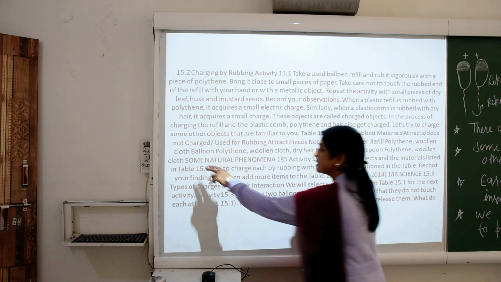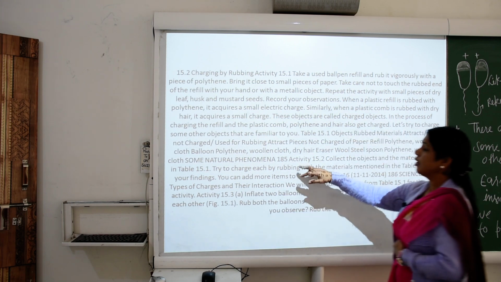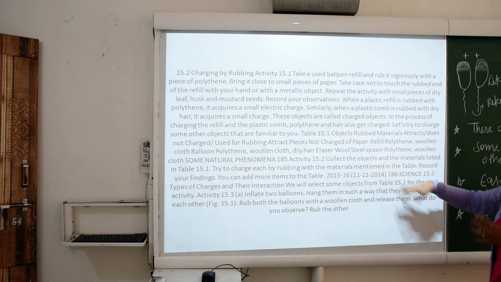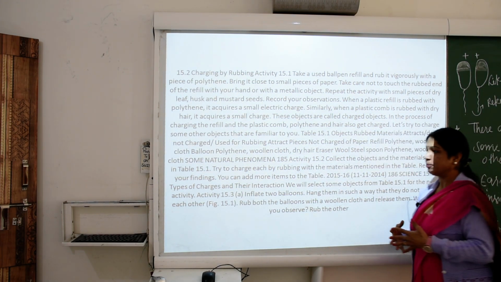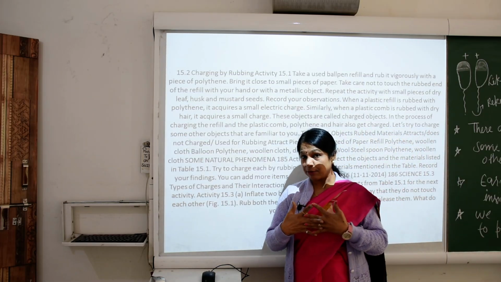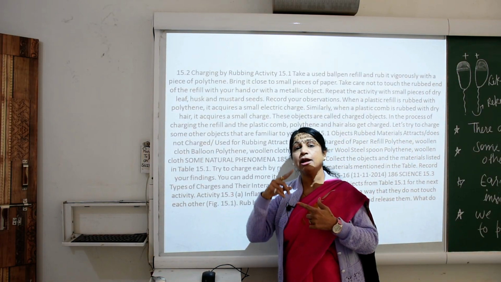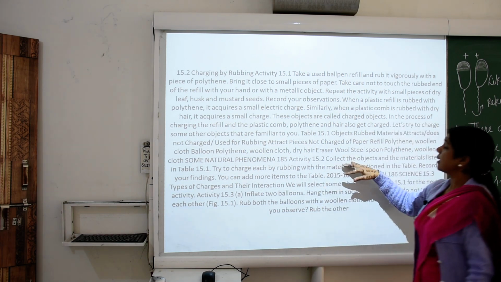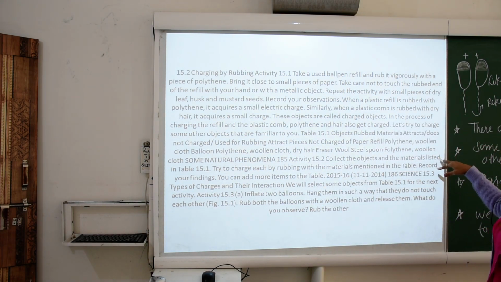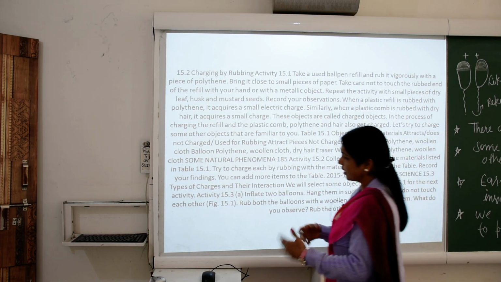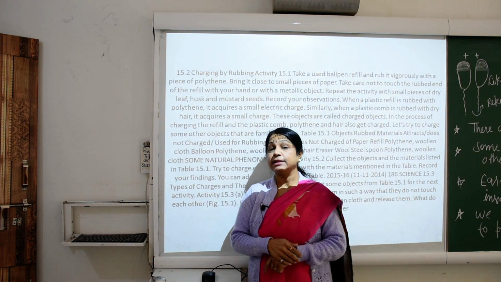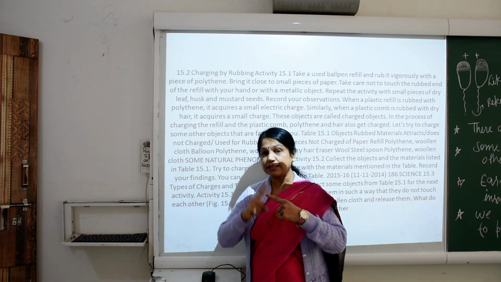Woolen cloth, some natural phenomena, and various types of activities are shown here that we can perform. Collect the objects and materials listed in the table given in your textbook.